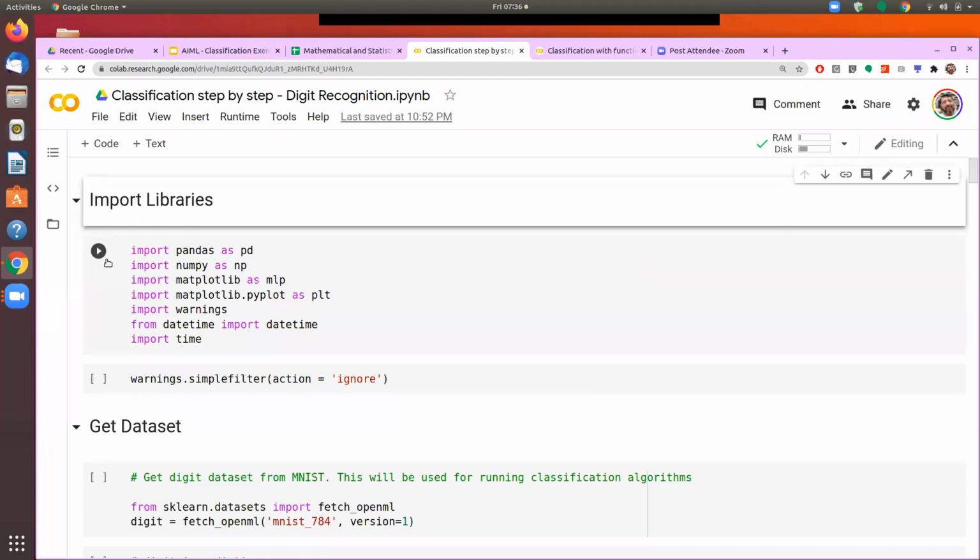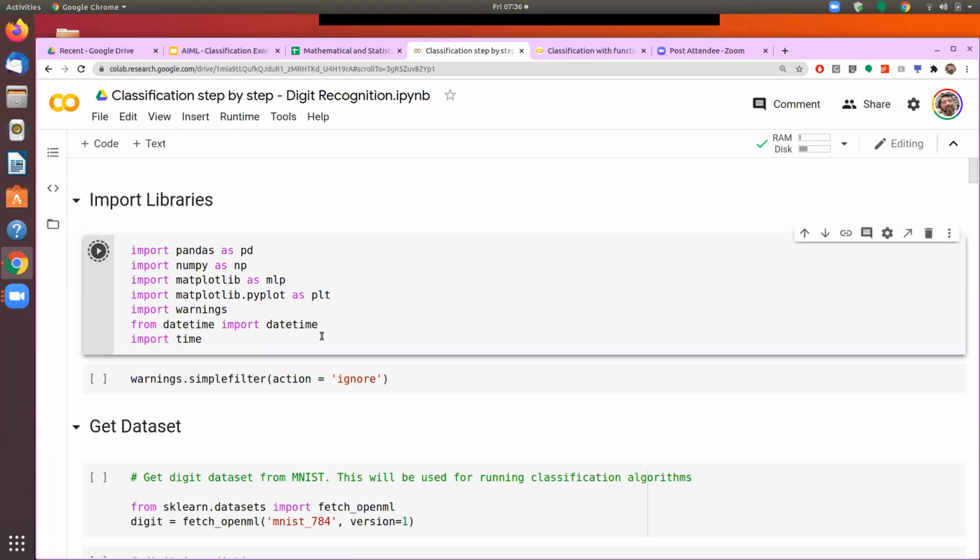So what do we do? We start with importing all the libraries. The first thing that whatever you do in pandas, first you import the respective libraries.